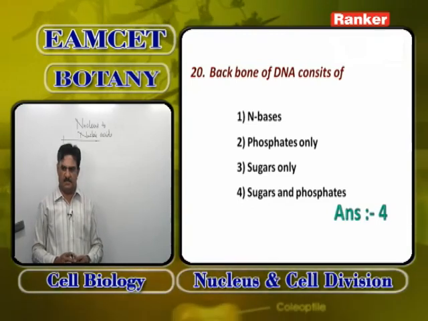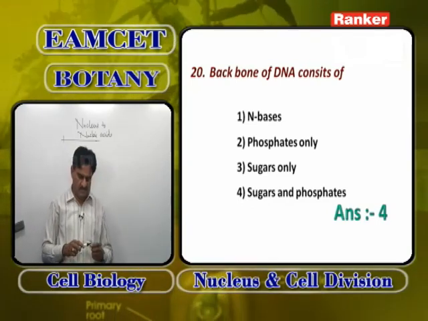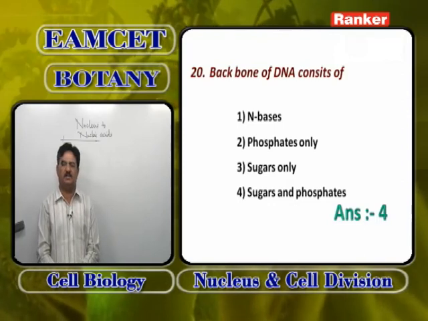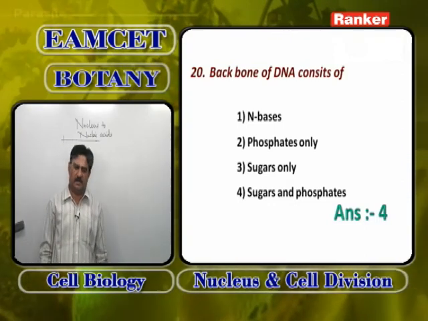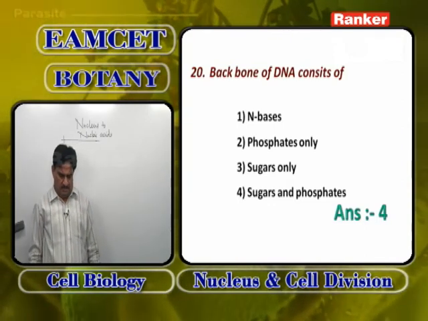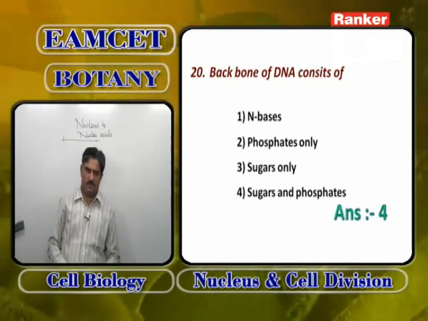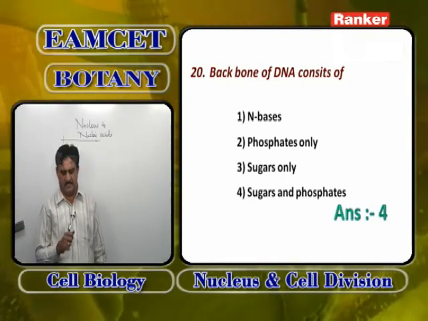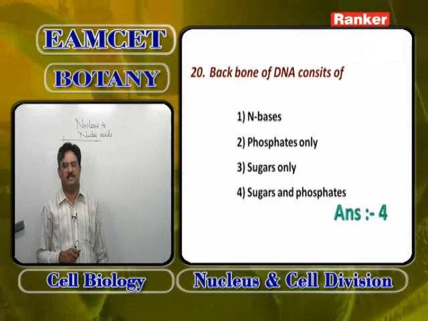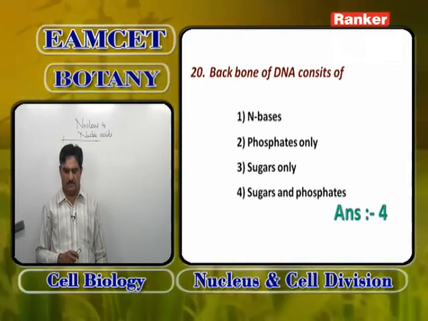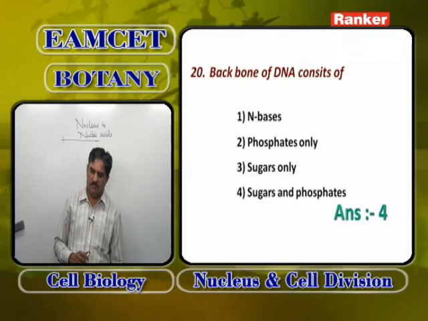The nitrogen base of one strand is attached to the nitrogen base of the other strand by hydrogen bonds. The sugar and nitrogen bases are attached by glycosidic bonds, and sugar and phosphate, which form the backbones, are attached by phosphodiester bonds. So the answer for this is 4.